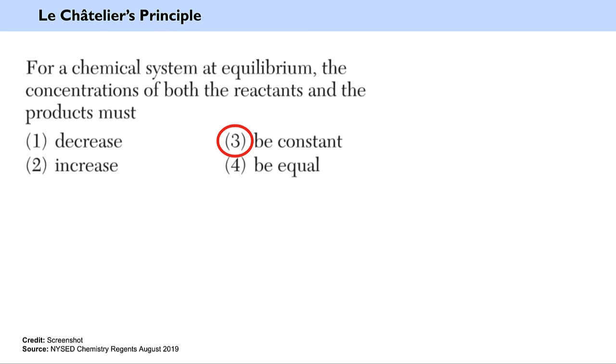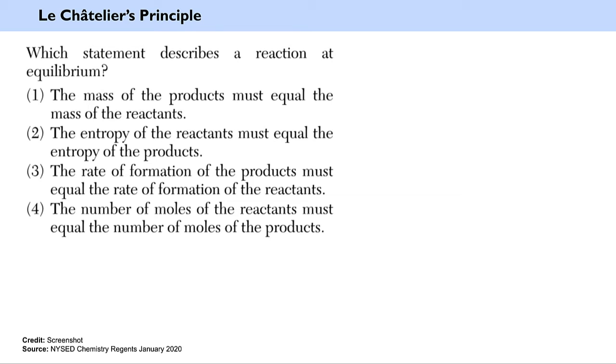Which statement describes a reaction at equilibrium? 1. The mass of the products must equal the mass of the reactants. 2. The entropy of the reactants must equal the entropy of the products. 3. The rate of formation of the products must equal the rate of formation of the reactants. 4. The number of moles of the reactants must equal the number of moles of the products.